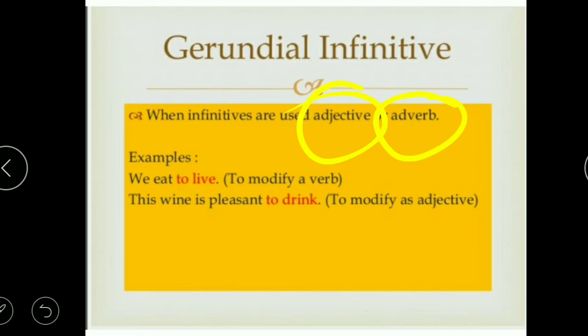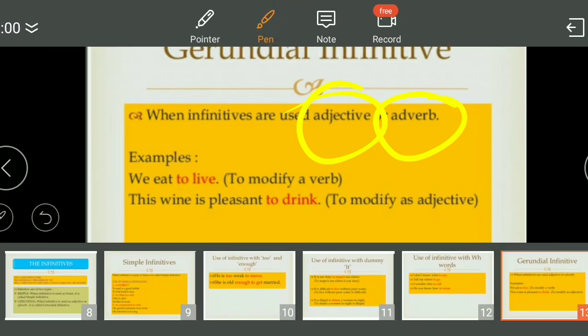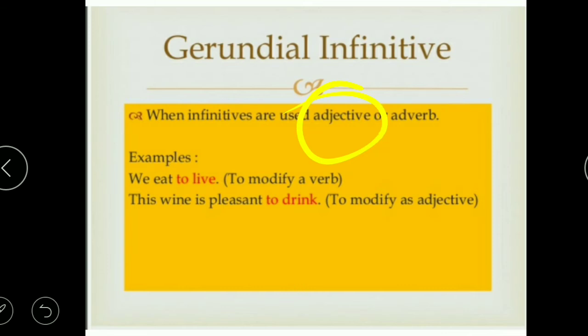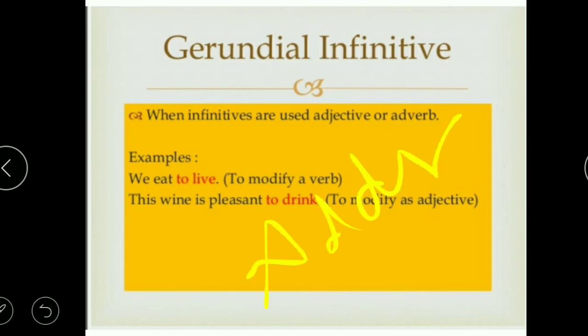A noun is further divided into subject, or you can say the complement of the verb, but here you see that these infinitives, like to live, eat, to live, are modifying eat. The word which modifies the verb is called the adverb. So the word which adds something to the verb is called an adverb. You must remember this.